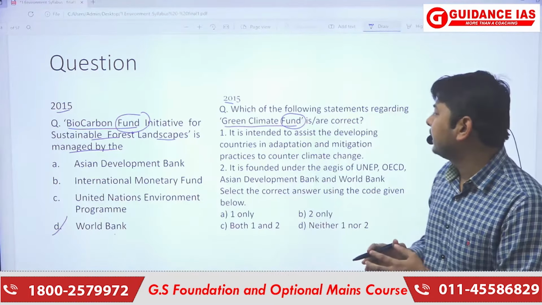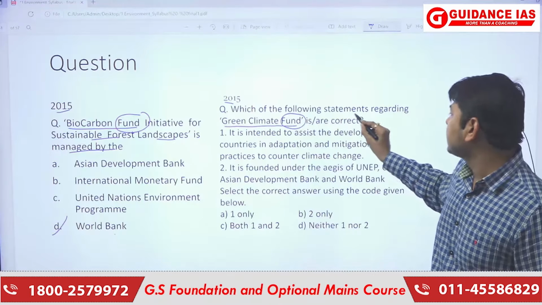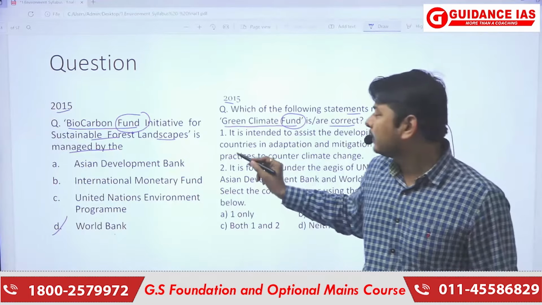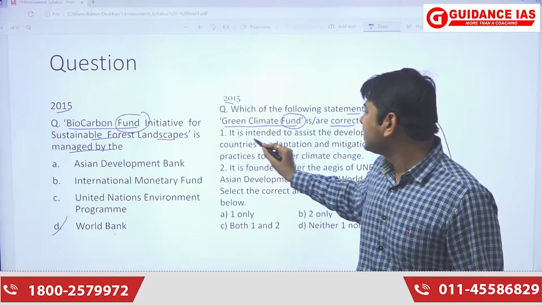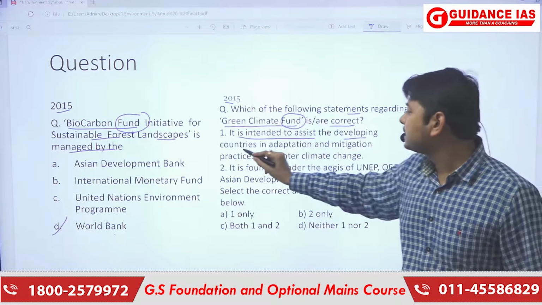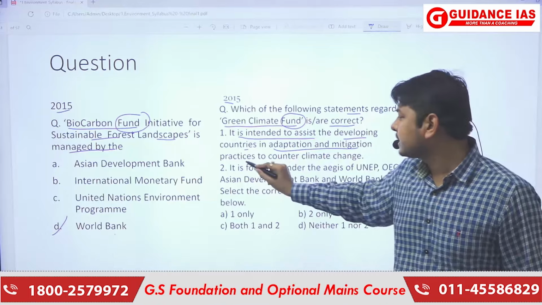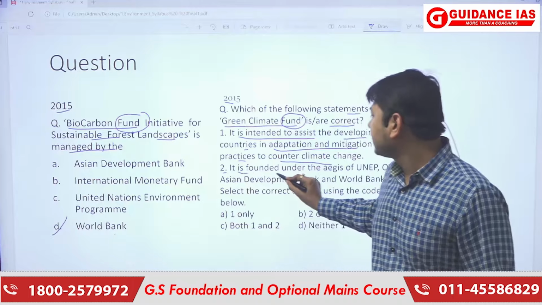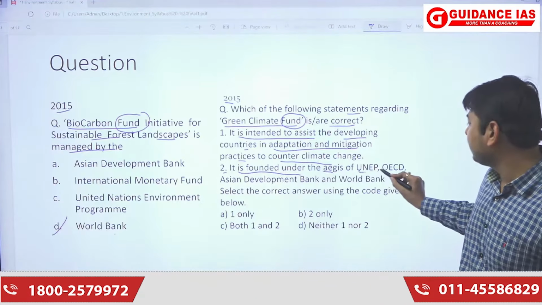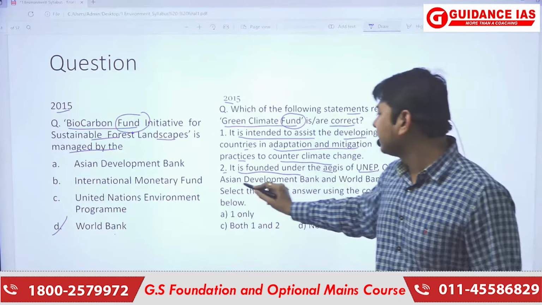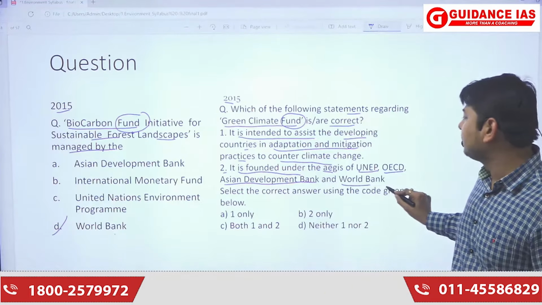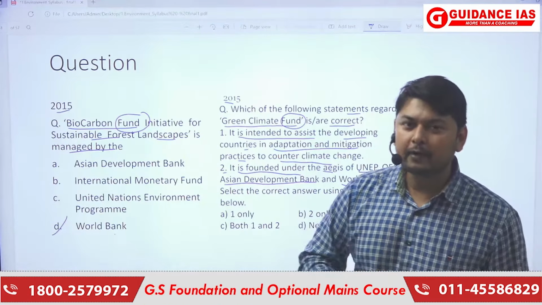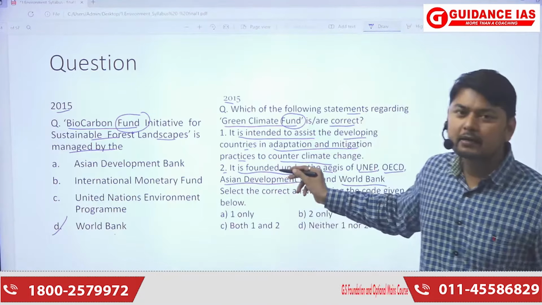Same thing in 2015, we can see which of the following statements regarding the Green Climate Fund is or are correct. So it is saying that first statement, it is intended to assist the developing countries in adaptation and mitigation practices to counter climate change. This is first statement. Second statement is it is founded under the aegis of UNEP first, second OECD, third Asian Development Bank, and fourth World Bank. Okay.